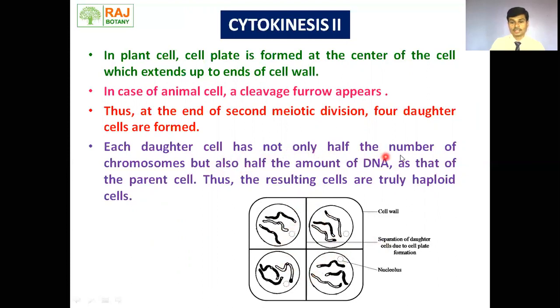Not only the number of chromosomes, but also half the amount of DNA is there as that of the parent cell. What does each daughter cell have? Each daughter cell has half the number of chromosomes and half the amount of DNA as that of the parent cell. Okay, thus the resulting cells are truly haploid cells. Now we can say whatever cells are formed after meiosis are truly haploid cells.